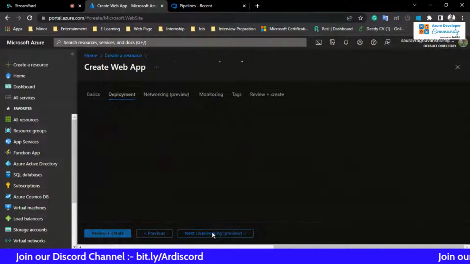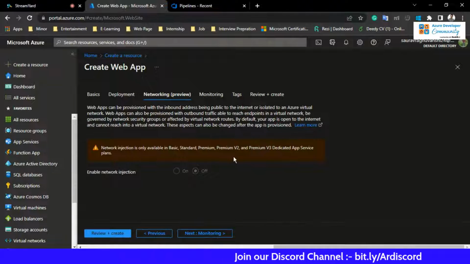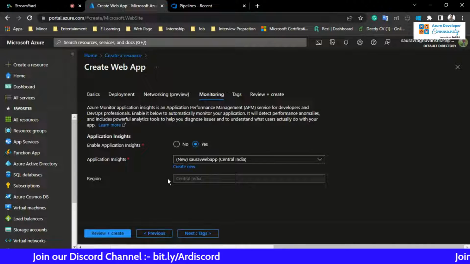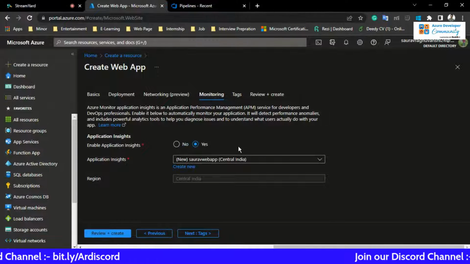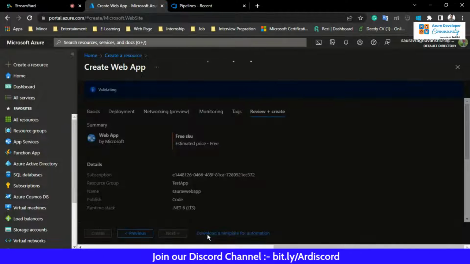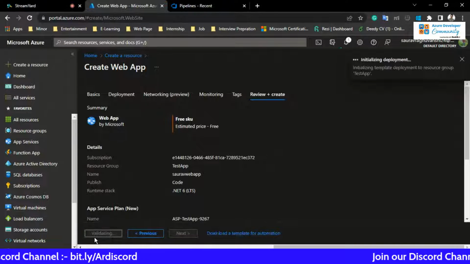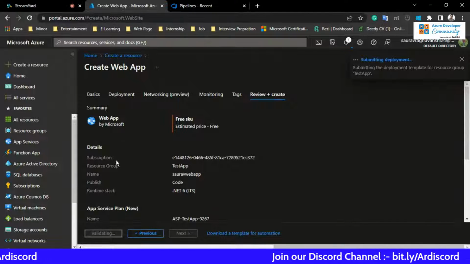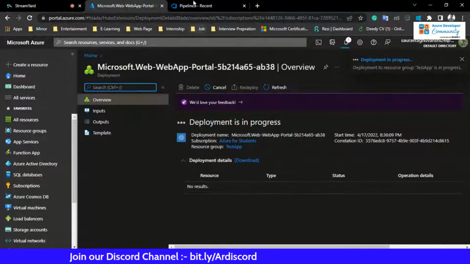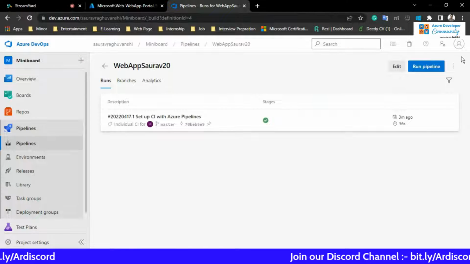I'm going to go on next for the deployment. On the networking, there is nothing that needs to be changed. In the monitoring, I'm going to turn off Application Insights because we are not going to see the logs now. So we can just turn it off. It will fast forward the process. Let the validation go, and now the deployment is going on. So just leave it here. Let me just go to the pipeline.